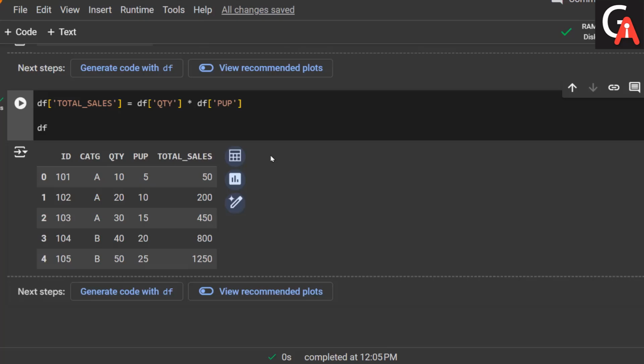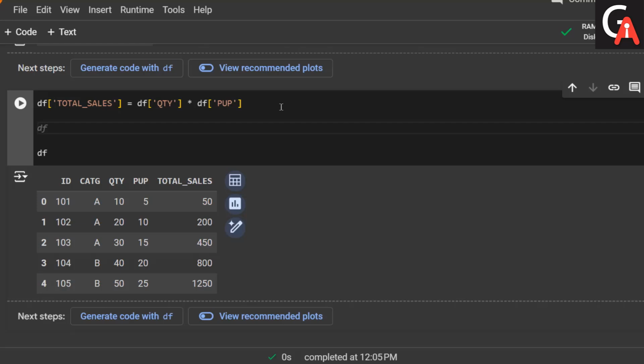Similarly, you can add any number of columns to the pandas data frame. Let's suppose I want to add another dependent column here, where you give a 10% discount on whatever total sales you have made for each category.